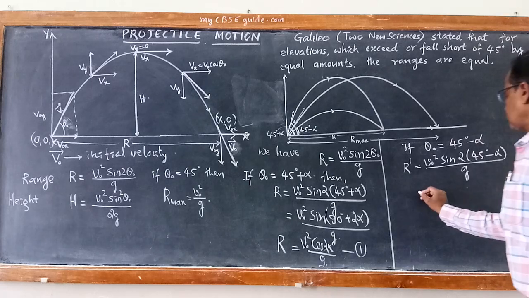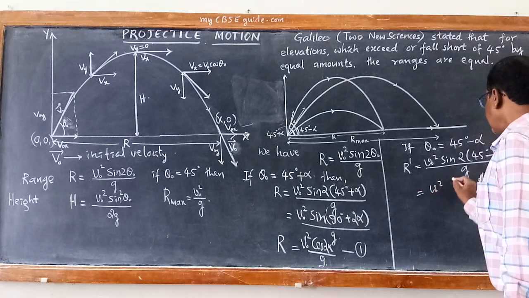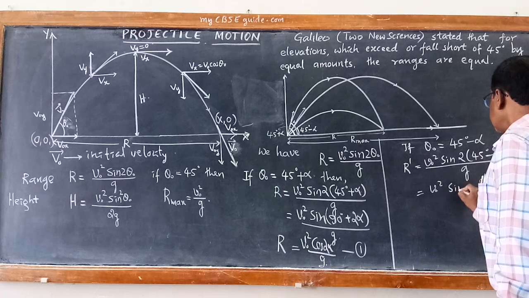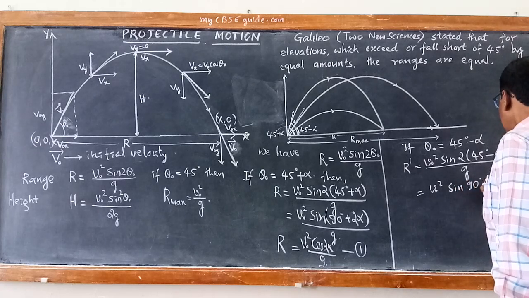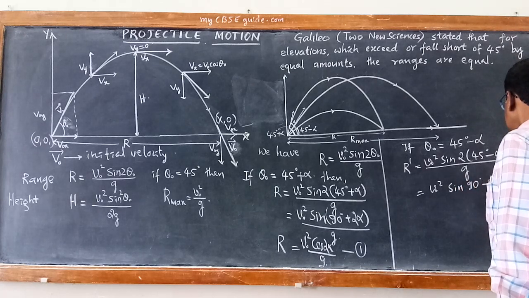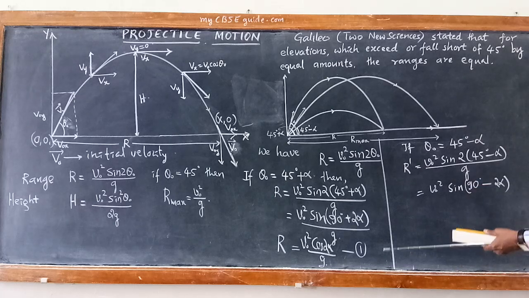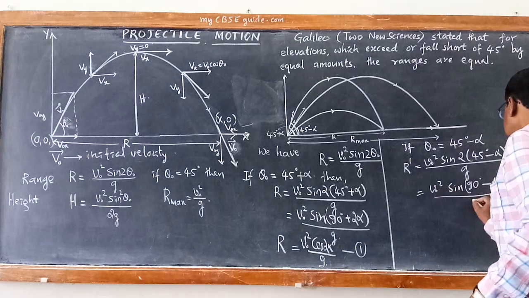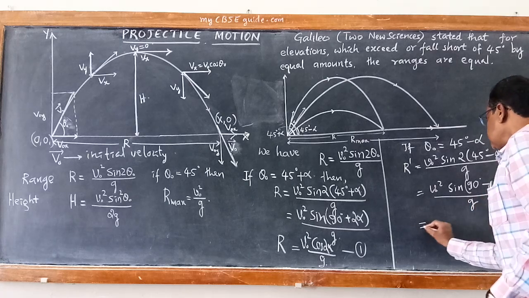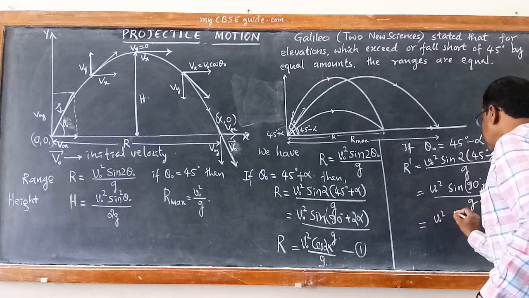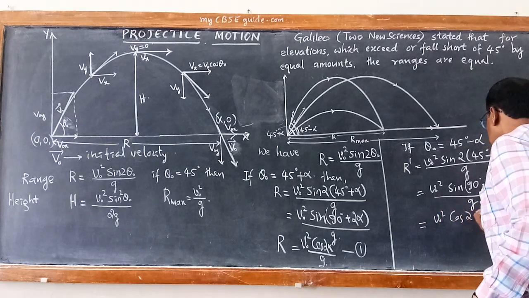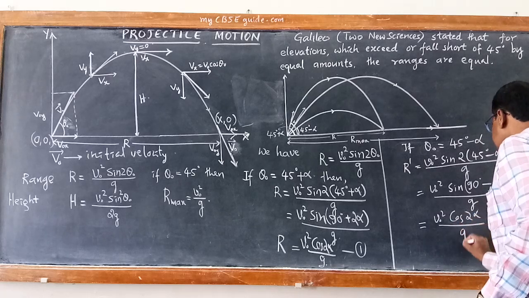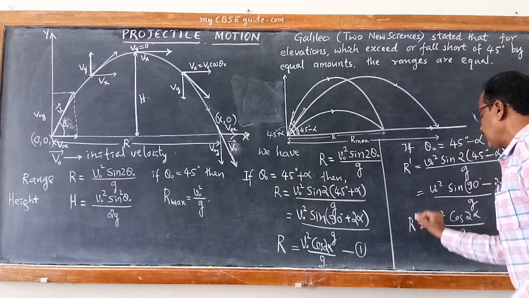Then v naught square sin 90 minus 2 alpha. Whether it is sin 90 plus 2 alpha or sin 90 minus 2 alpha, it takes the same, that is cos 2 alpha. Therefore, it becomes v naught square cos 2 alpha divided by g. So this is R dash.